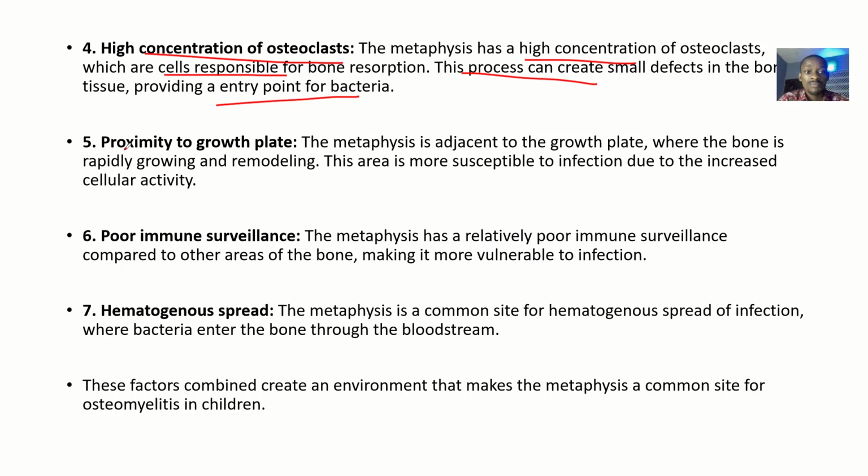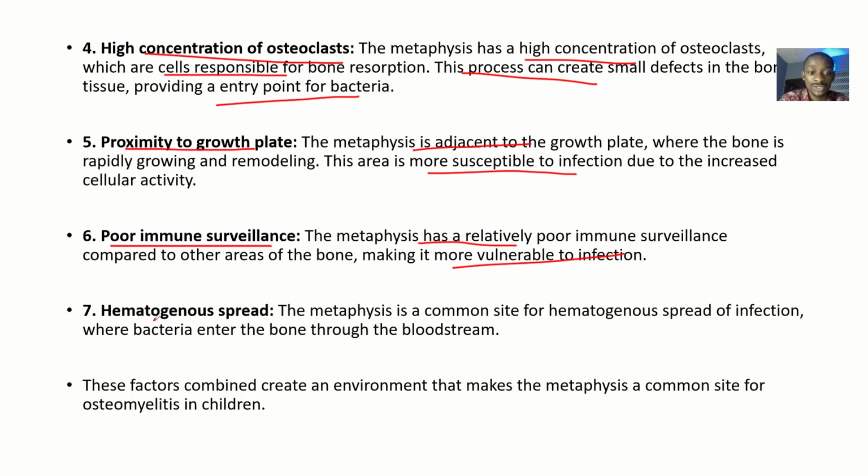Then its proximity to the growth plate, that means it is closer to the growth plate. We say that the metaphysis is adjacent to the growth plate where the bone is rapidly growing and remodeling. So this area is a soft area and is more susceptible to infection due to increased cellular activity in this region. Then poor immune surveillance. The metaphysis has a relatively poor immune surveillance compared to other areas of the bone, and if you have poor immunity at that part, you are more vulnerable to infections, right?